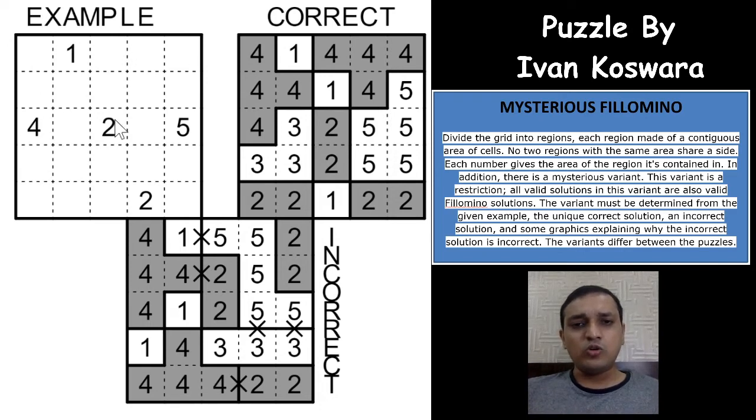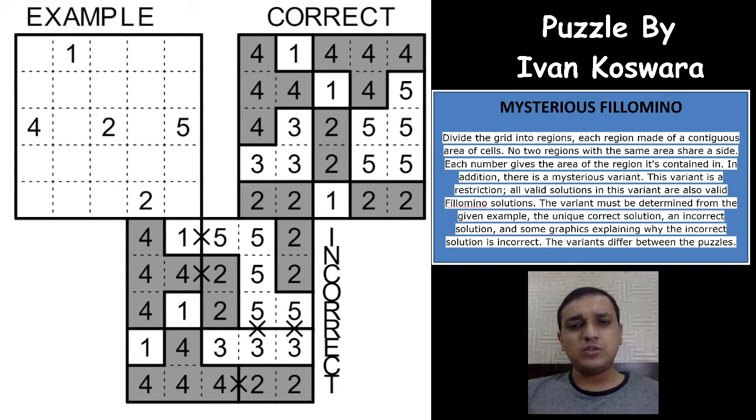So no two different regions of the same number can touch each other. For example, if you have two 2s here and two 2s here, then you have this region with four 2s and there are 4 cells in it, which is not possible. So this is all about a Philomeno puzzle. And with that, what is a mysterious Philomeno now?